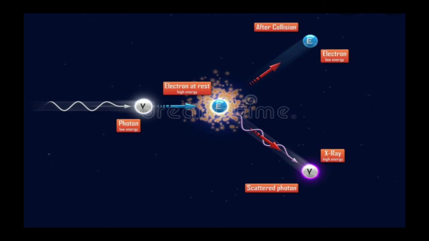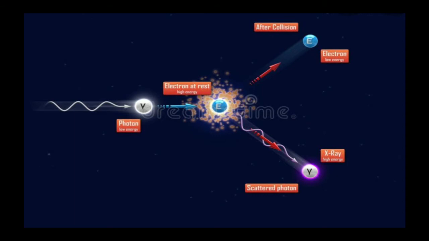Okay, so if a photon interacts with a rest electron, then it will provide some momentum to the electron and scatter and travel with the velocity of light. We call this the Compton effect.